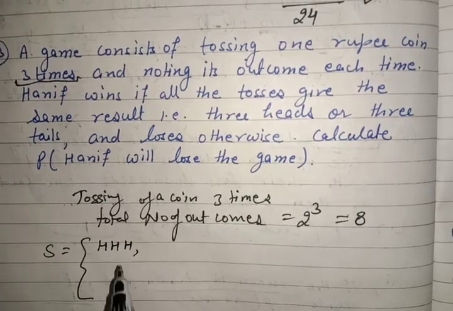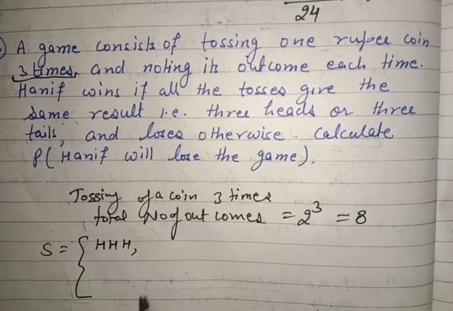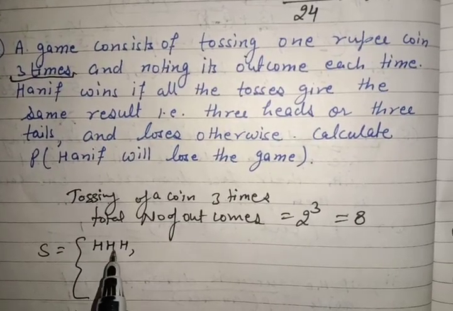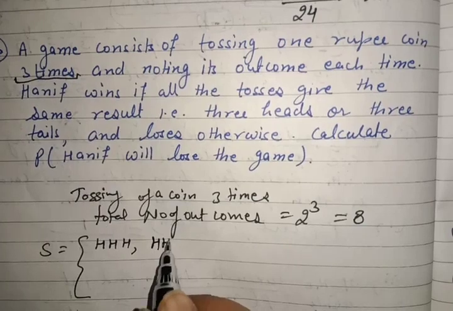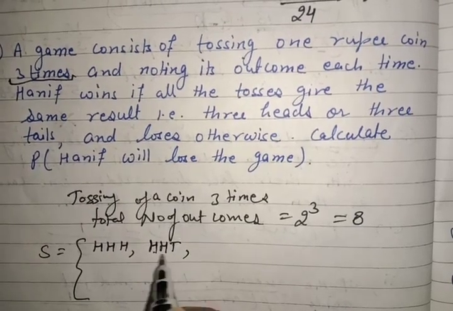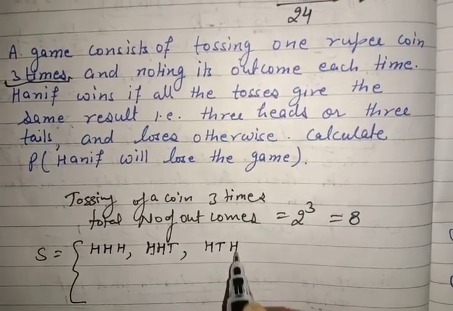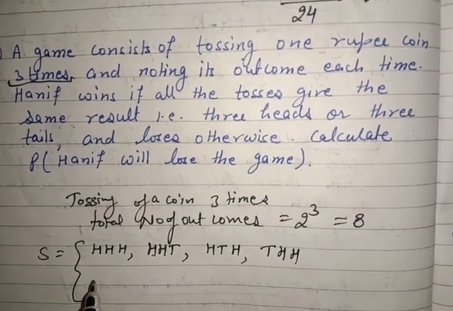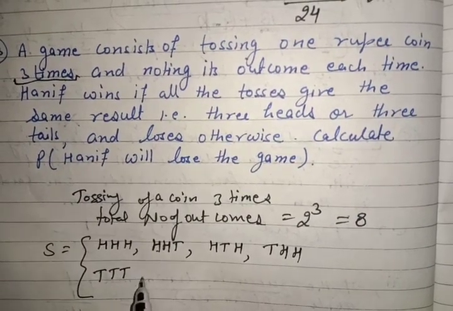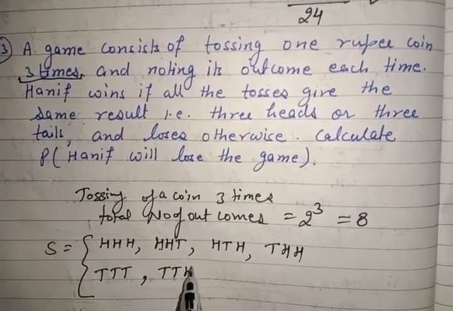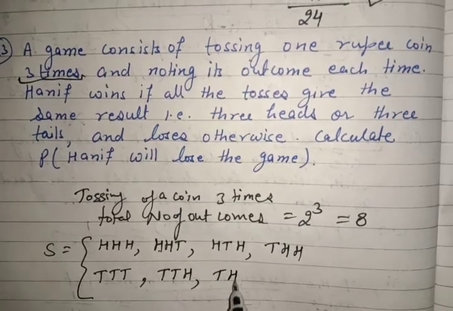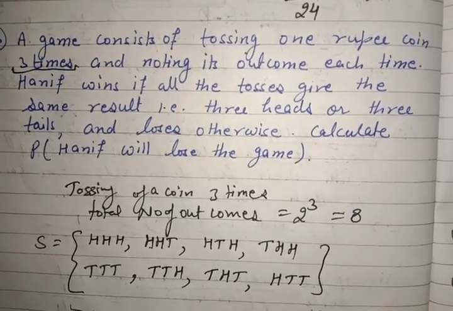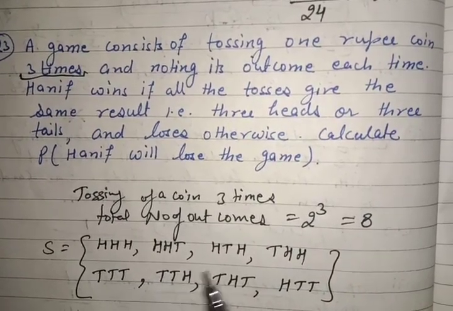Many teachers will give you a different method. It is up to you, the way you like, you can write. You just write H, H, H. It is head, head, head. Then introduce one T. It is H, H, T. Then move this T in between. It is H, T, H. Then write this T on the first place. Then write T, T, T. Similarly, introduce one H at the end and move this H. Then this will be HTT. Now you can count easily how many? 1, 2, 3, 4, 5, 6, 7, 8.